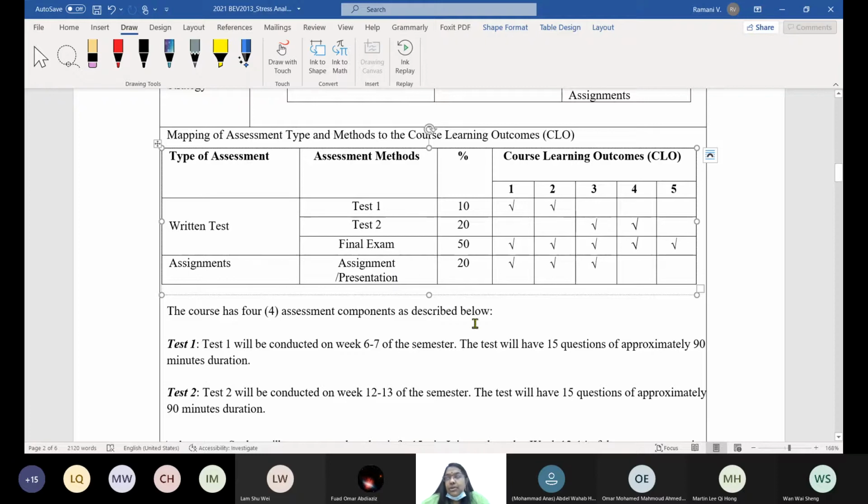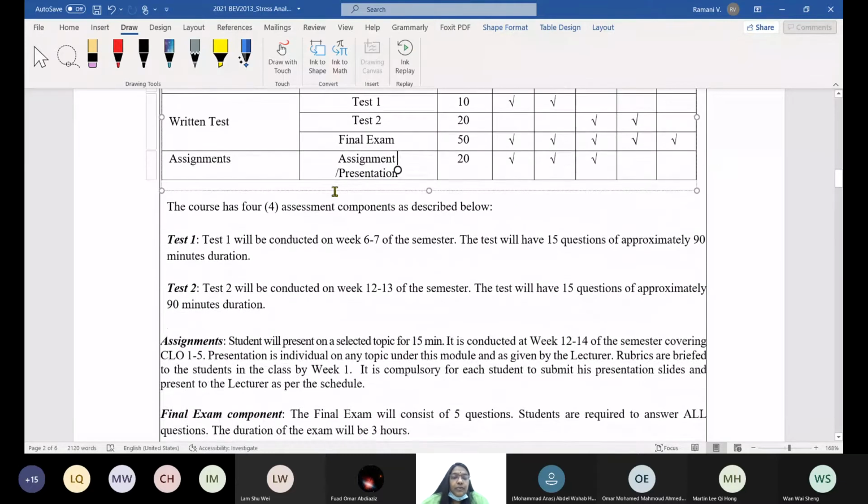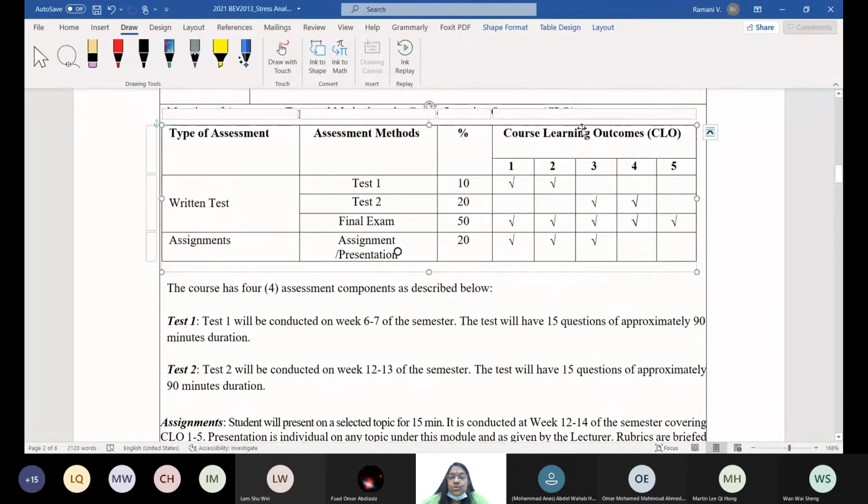Give me another 2-3 weeks, then I will confirm whether the presentation will be there or not. Otherwise, just do the assignment work only. No problem. What are the things covered? Important: Test 1 and 2, CLO 1 and 2.